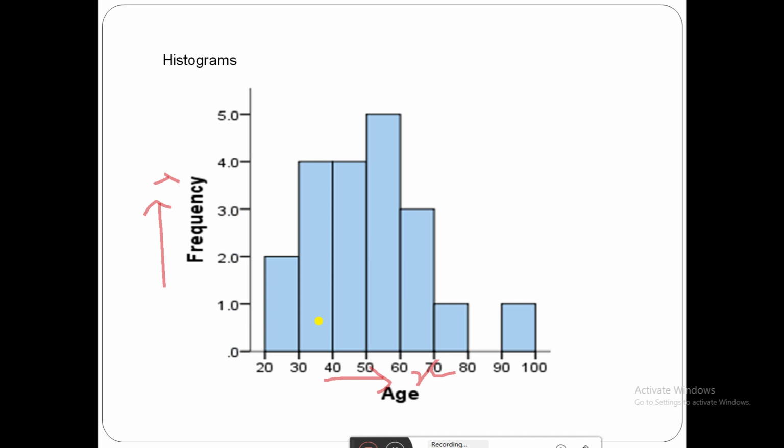Next is a histogram. It is also like a bar graph, except that it is useful in showing the data frequencies or data values on classes of a numerical variable. Here, age. For the particular age, this is a frequency. See, take the example of COVID-19. 20 to 30, 2% is there. 30 to 50, 4% is there. 50 to 60, a high percentage is there. Like this, it is going to show the data.